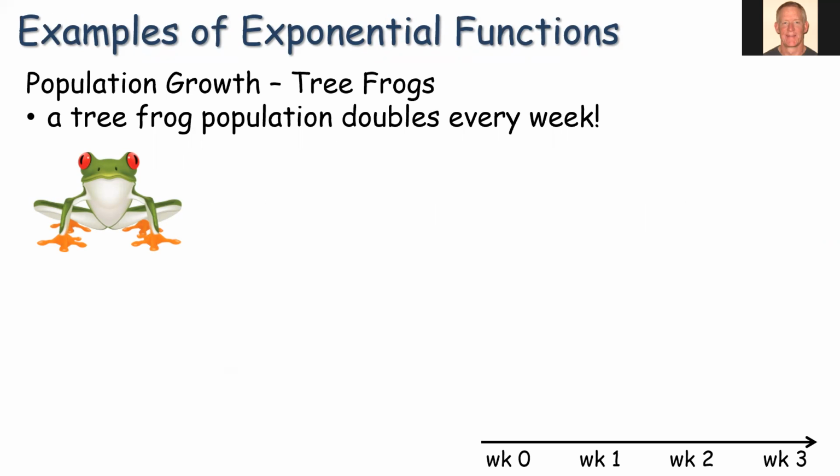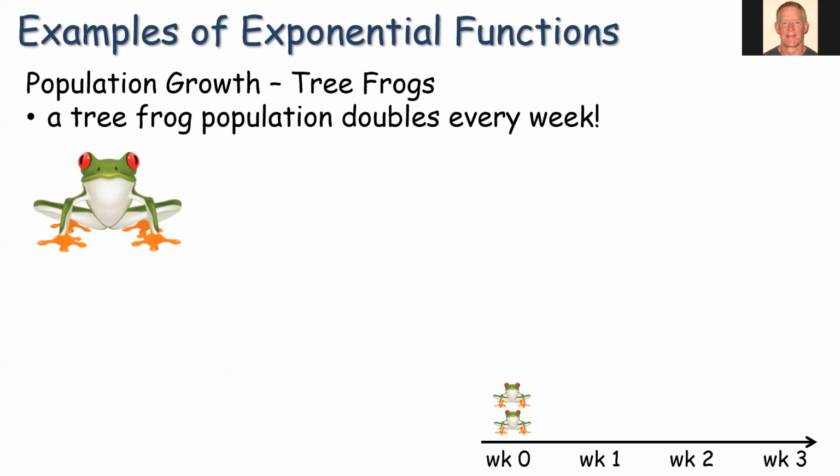Population growth of tree frogs. So tree frogs, not here in California, but you get down into the tropical areas and they're quite common. They're quite colorful. Their color protects them. I guess I should say the color attracts predators, but most of them are poisonous, so they know to stay away from them. All right, so let's pretend in week 0, we had 2 tree frogs.